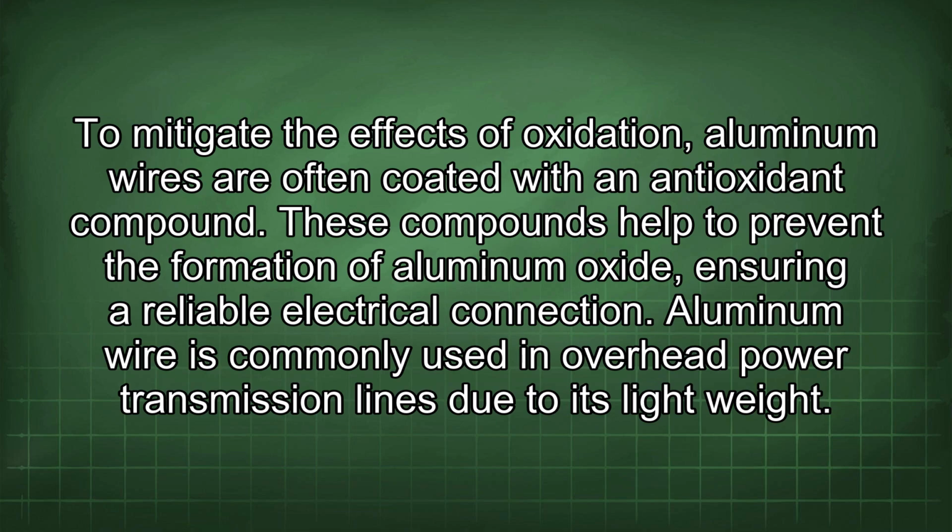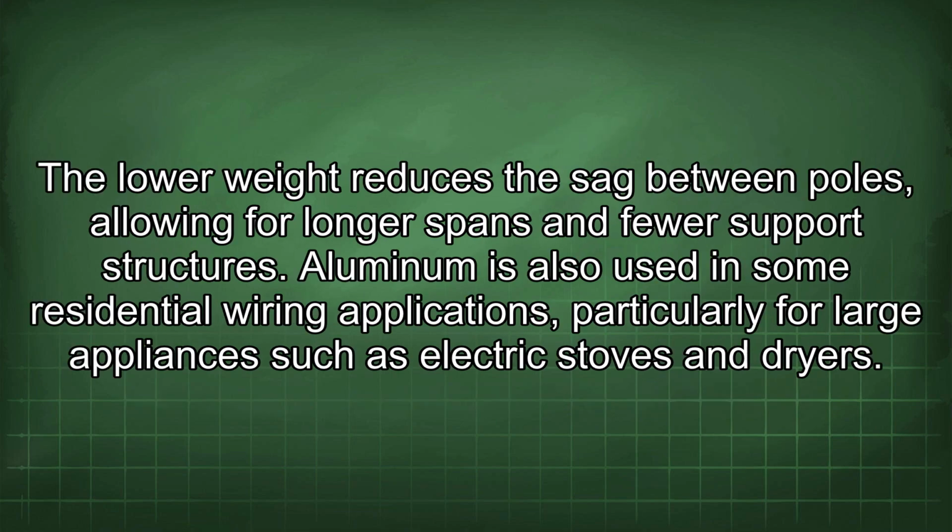Aluminum wire is commonly used in overhead power transmission lines due to its light weight. The lower weight reduces the sag between poles, allowing for longer spans and fewer support structures. Aluminum is also used in some residential wiring applications, particularly for large appliances such as electric stoves and dryers.